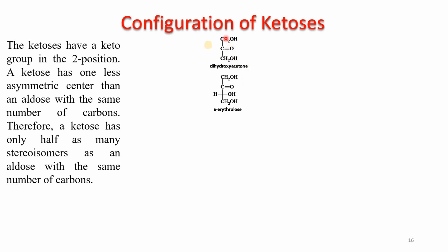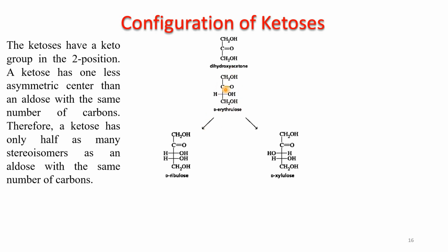Look at this compound. This is dihydroxyacetone. And this is D-erythrulose, CH2OH, OH. Because the bottommost asymmetric center has OH on the right hand side, that's why it is D. And this is a ketone. Earlier in the aldoses we had an aldehyde group at the top carbon. Now we have a keto group on the second carbon from the top.